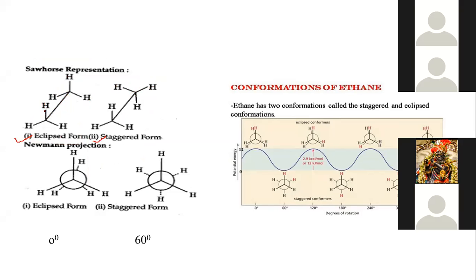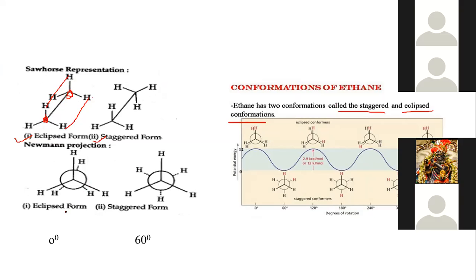In the eclipsed conformation, two hydrogens of two different carbon atoms are in the same plane. Means they interact sterically, having maximum energy and least stability. So staggered is the more stable conformation of ethane than the eclipsed conformation. So ethane has two conformations, staggered and eclipsed, isn't it?